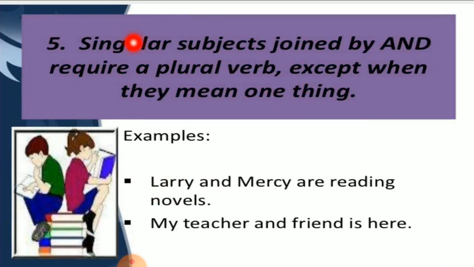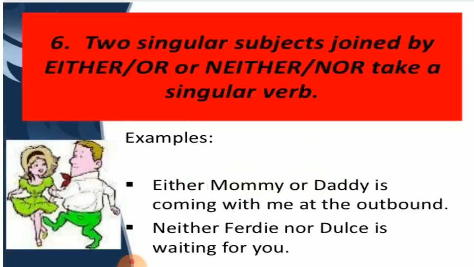Singular subjects joined by and require a plural verb except when they mean one thing. Example, Larry and Mercy are reading novels. So Larry and Mercy are two different people and they are joined by the conjunction and. So here you have to use the plural form of the verb.